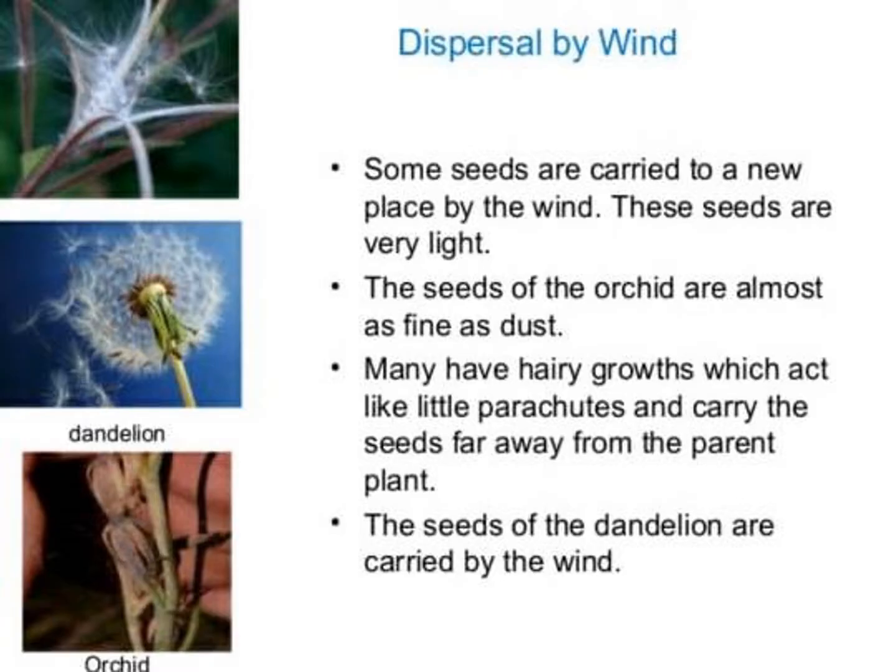The first is dispersal by wind. The seeds which are dispersed by wind are very light in weight, and mainly they have hairy growths which act like parachutes and carry the seeds from one place to another place. So this is the mechanism of dispersal by wind. Other examples can be drumsticks, maple, sunflower, cotton. These are all examples of seed dispersal by wind.